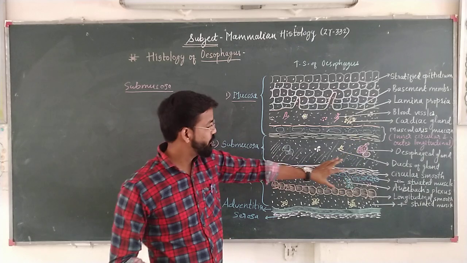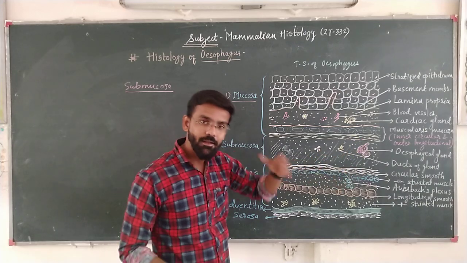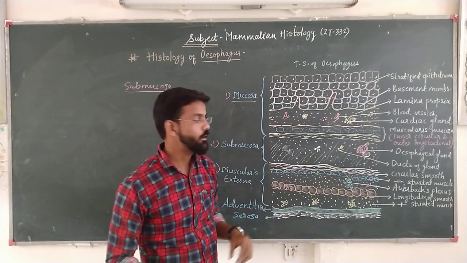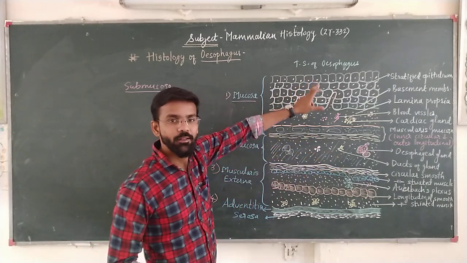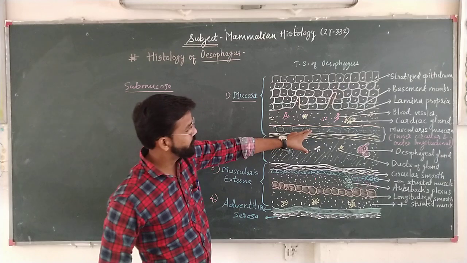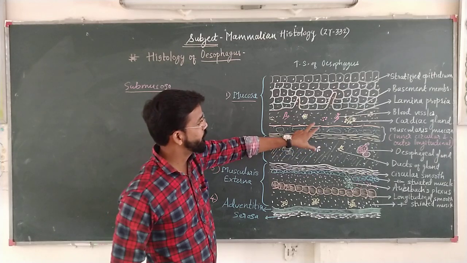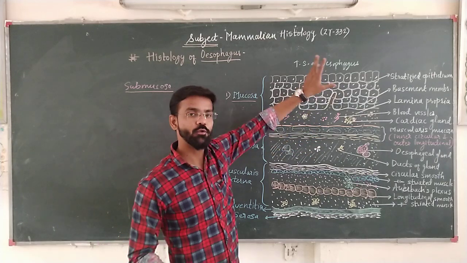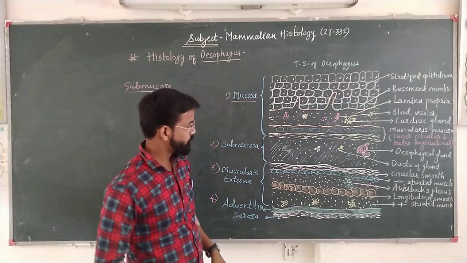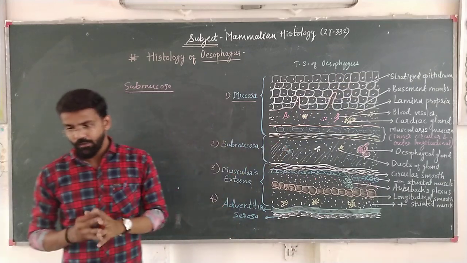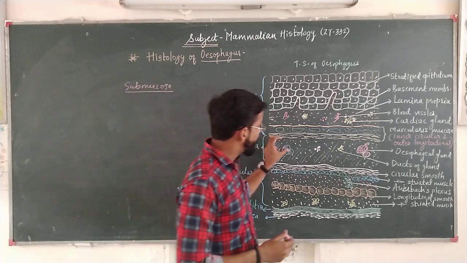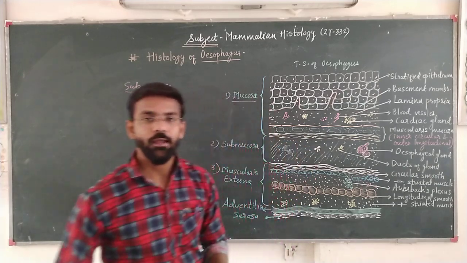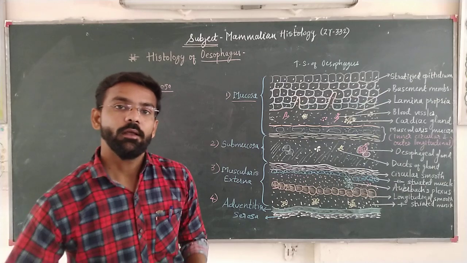Also, the glands are present with the ducts. They release their secretion through the vessels or channels which are opening at the lumen. Their ducts cross this muscle layer, then connective tissue, and open into the lumen. Here, this region consists of somewhat loosely arranged connective tissue, either areolar or reticular.